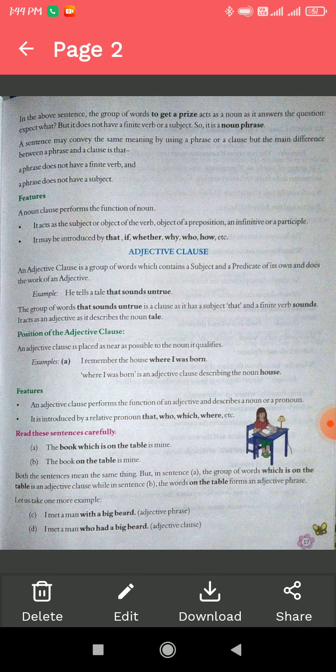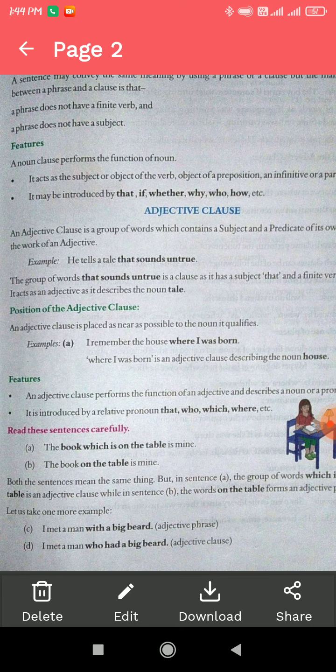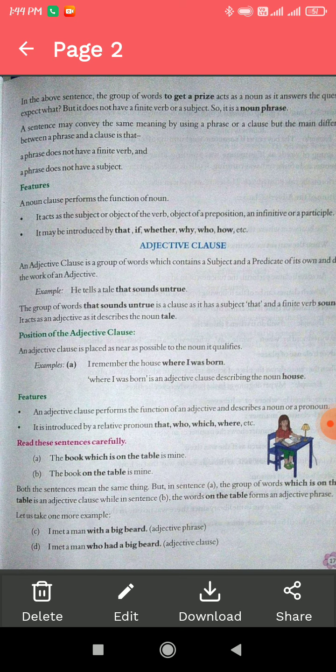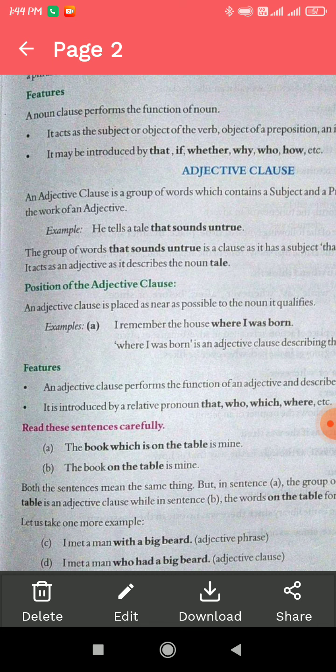Next, let's see how we identify whether the sentence has an adjective clause or an adjective phrase. Read these sentences carefully. The book which is on the table is mine. The book on the table is mine. In the first sentence, there is a subject, which, and a verb, is, so it is a clause.